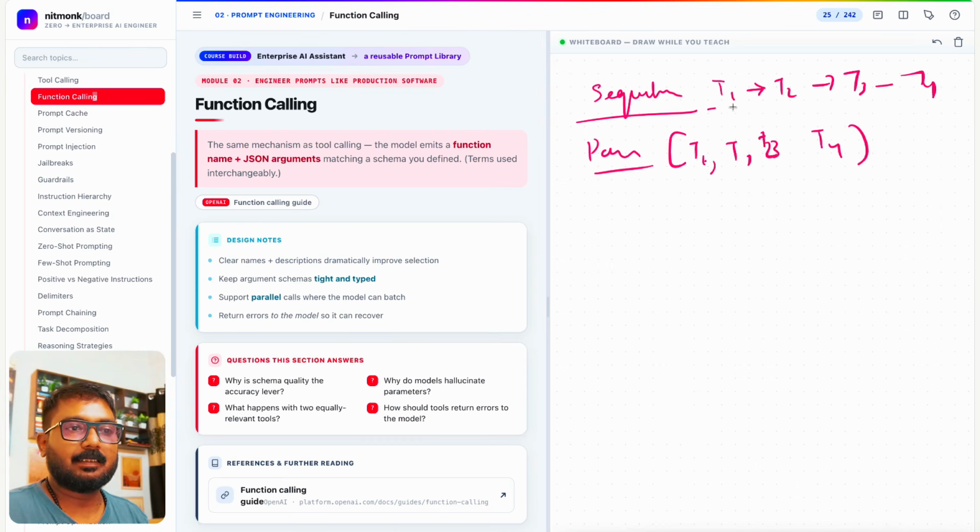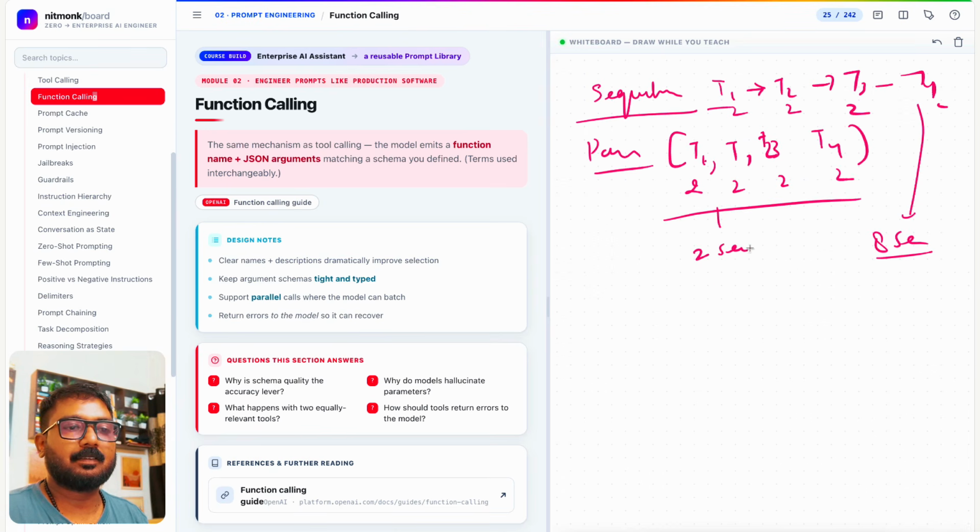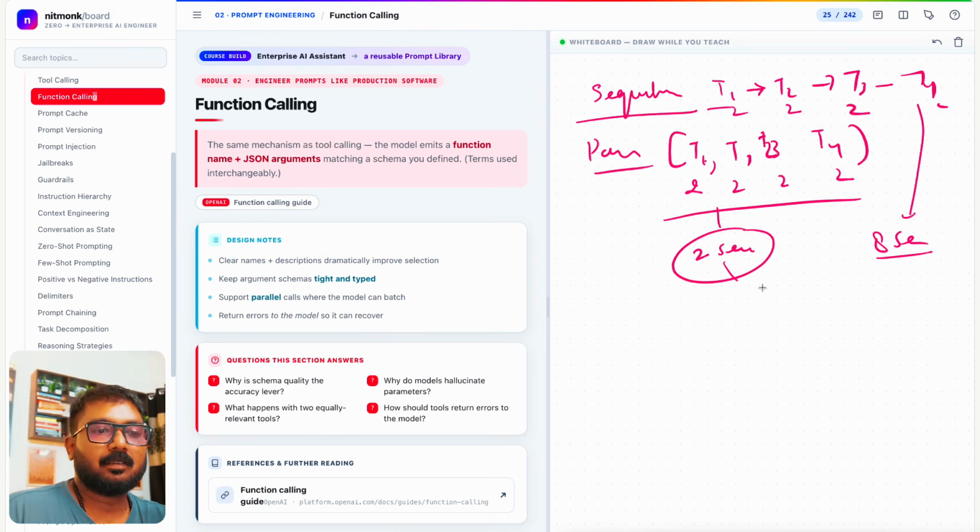In this, let's say everyone takes 2 seconds. The total latency will be 8 seconds. Here, let's say everyone takes 2 seconds. Total latency will be 2 seconds. That is a major difference.